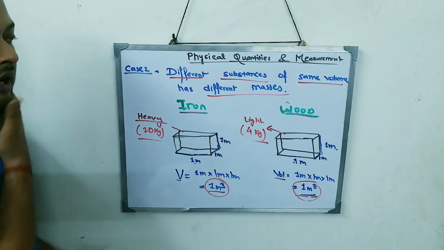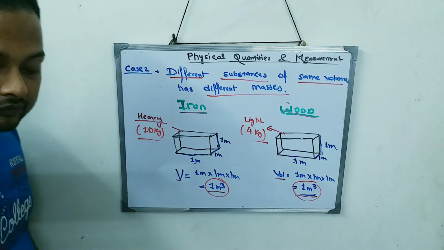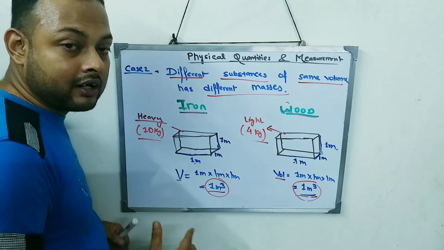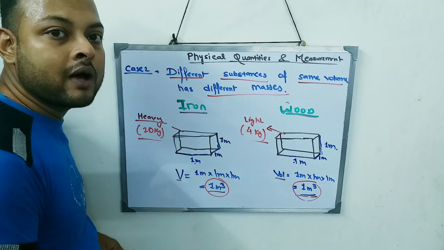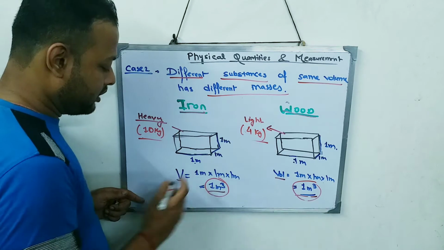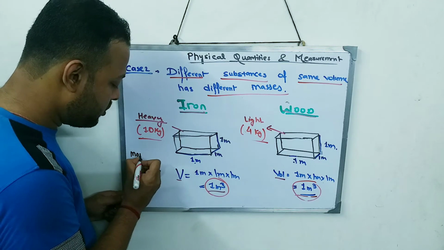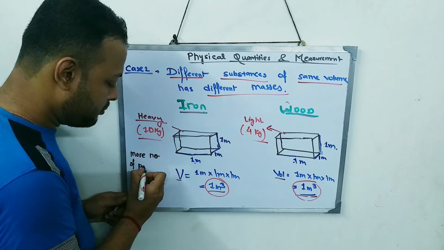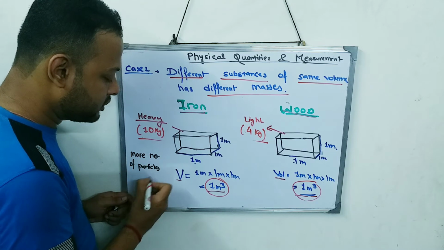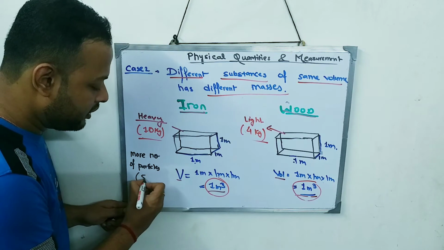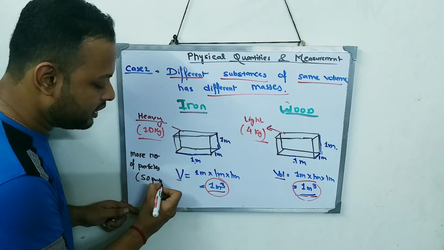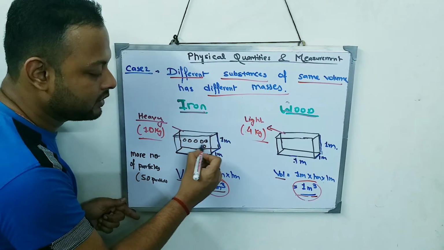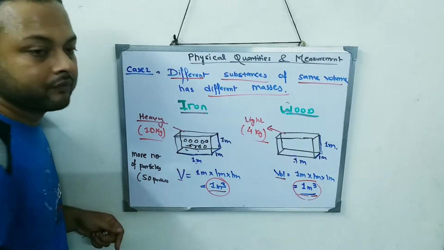Now, why does this happen? The reason is that in the same volume, iron has more number of particles. Suppose over here I have 50 particles, 1, 2, 3, 4, 5, 6, 7, 8, like this we have 50 particles.